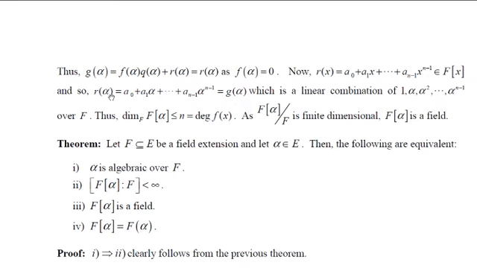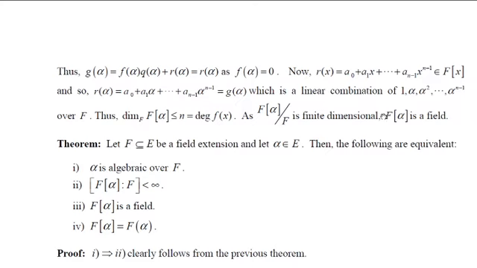Therefore, r(alpha) = a0 + a1·alpha + ... + a(n-1)·alpha^(n-1). But r(alpha) is nothing but g(alpha). So we have written g(alpha) as a linear combination of 1, alpha, ..., alpha^(n-1). But g(alpha) is an element of F[alpha], and we have written every element of F[alpha] as a linear combination of these vectors.